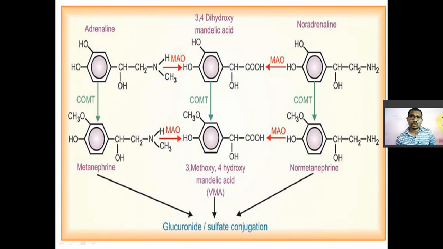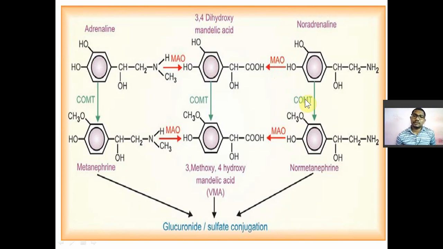Now whatever adrenaline or noradrenaline is there, so they are metabolized by different enzymes. So there are two principal enzymes that metabolize the catecholamines. So which are those? First one is known as monoamine oxidase, MAO. दूसरा एक होता है, second one is COMT, catecholamine orthomethyl transferase.